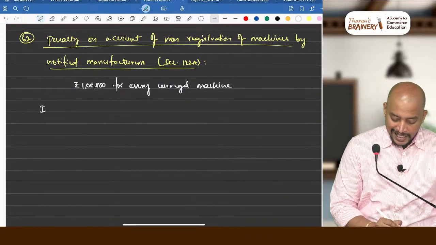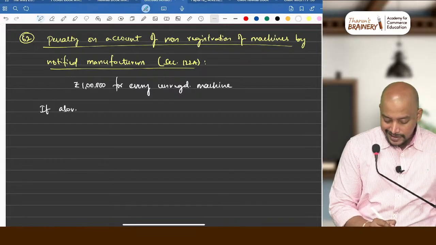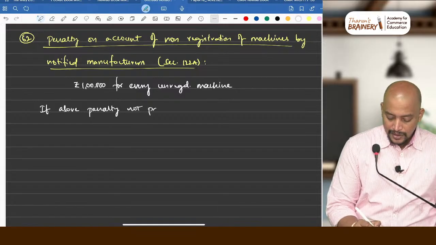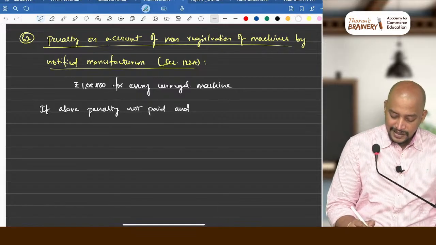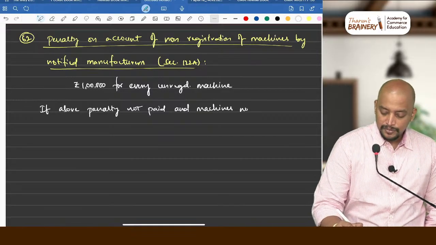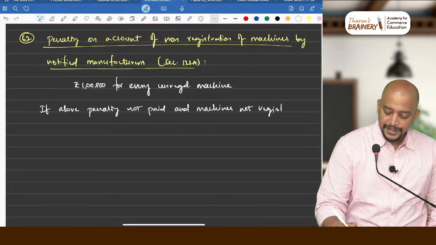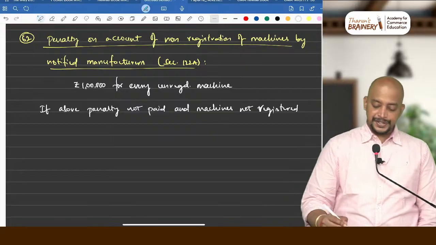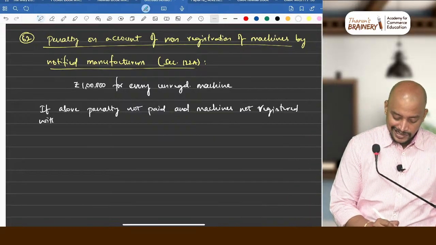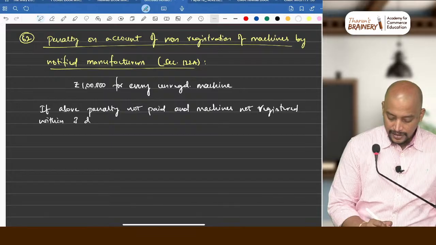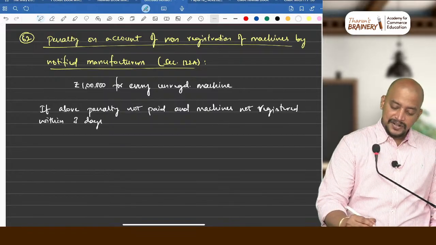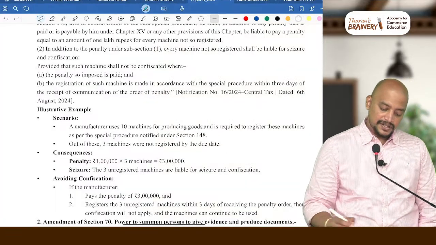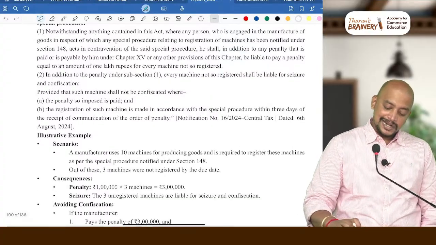If the above penalty is not paid and machines are not registered within 3 days. 3 days or 3 working days? What are the words given there? Within 3 days.